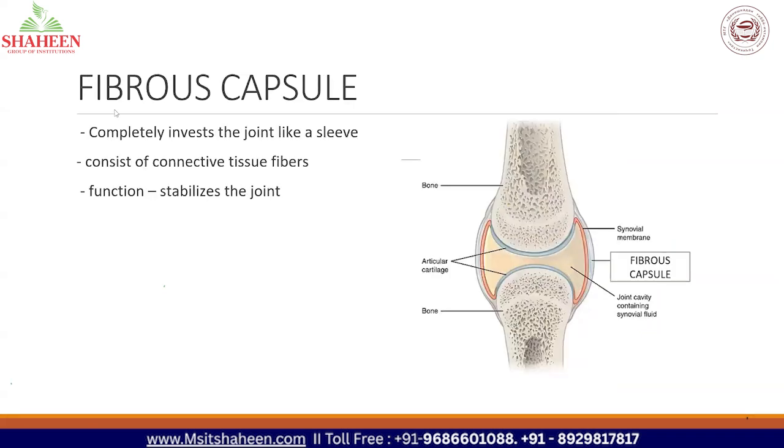First one is the fibrous capsule. The fibrous capsule invests the joint like a sleeve. When you put a sleeve on your hand, it invests the joint like a sleeve, and it is made up of connective tissue. What is the function? It stabilizes the joint. So the fibrous capsule invests the joint like a sleeve, it is made up of connective tissue, and the main function is that it stabilizes the joint.